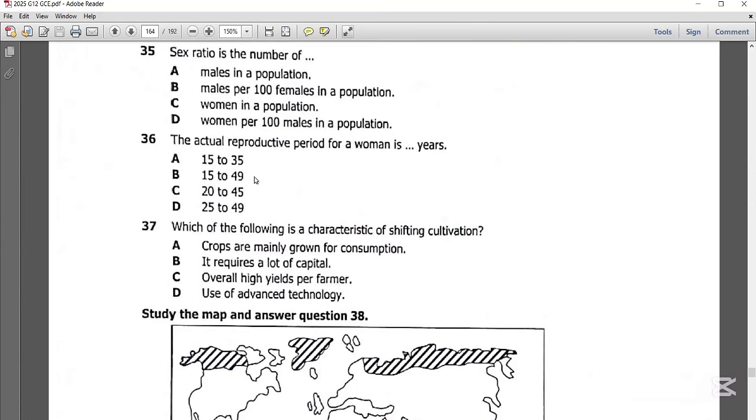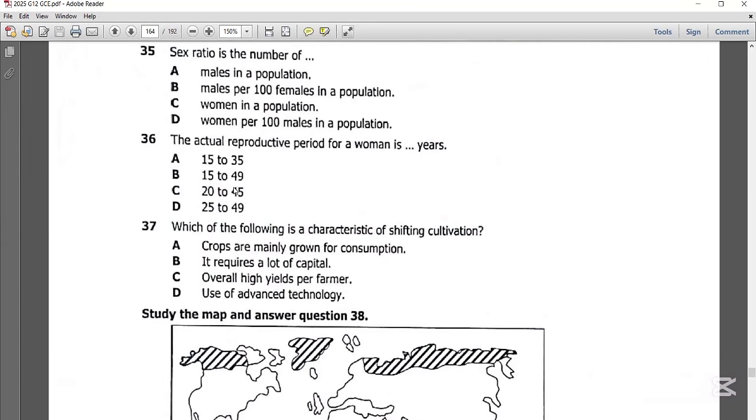Of course, generally, medics and physicians always encourage women to give birth before the age of 35. But in actual sense, a woman can give birth between the ages of 15 and 49 years. So that is the actual reproductive period of a woman. So the best possible answer on question 36 is B, 15 to 49 years.